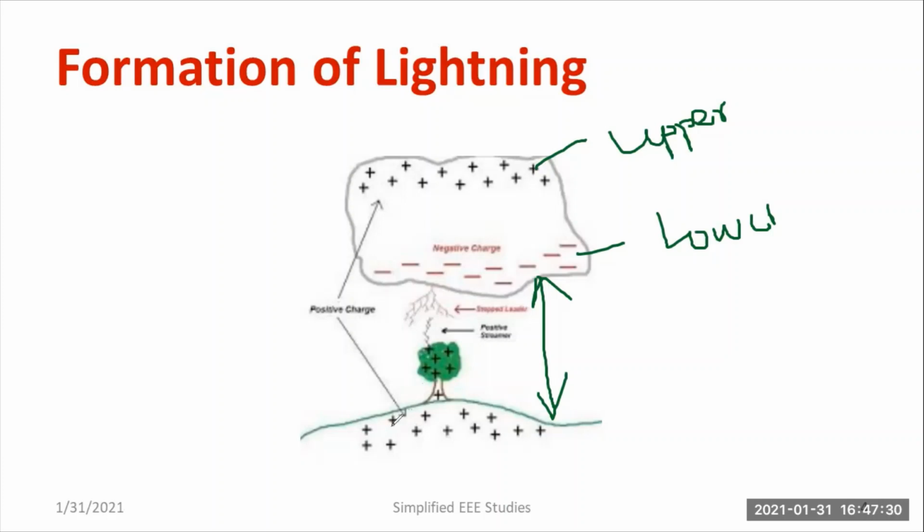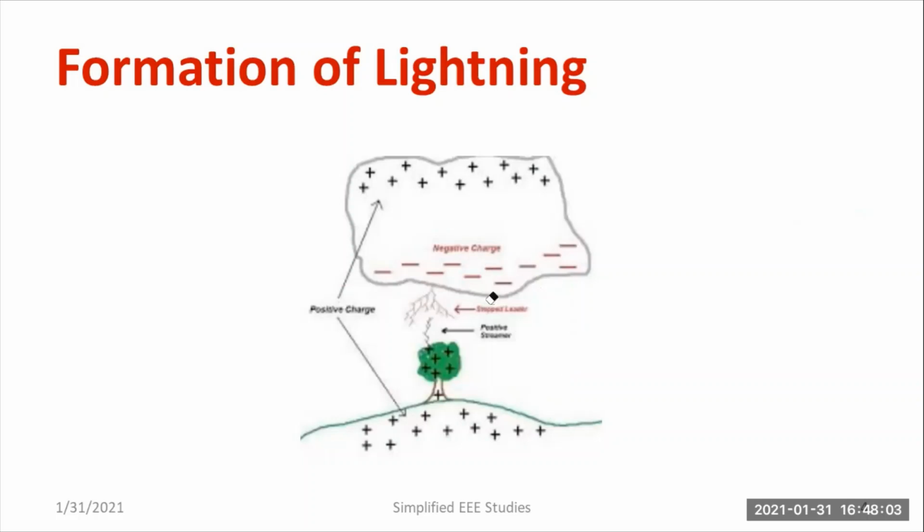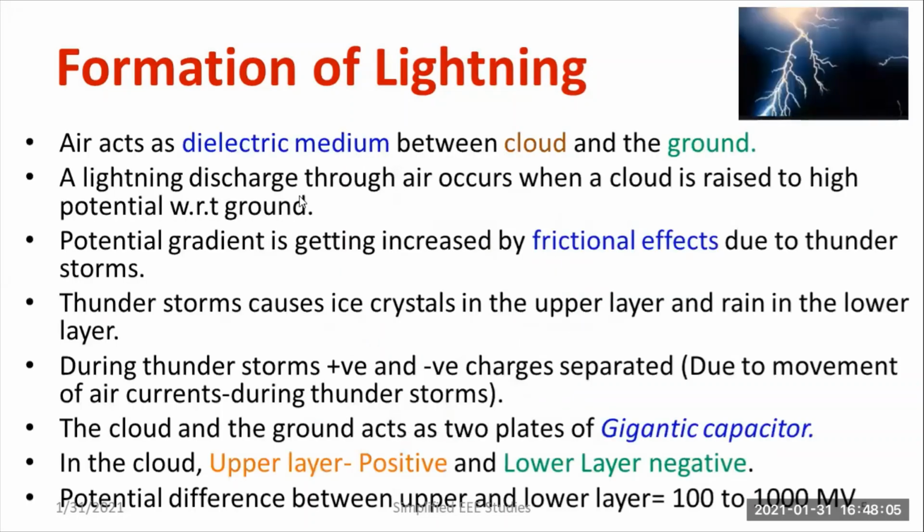So why earth is positive, that answer I will be telling you right now. The bottom side of the cloud is negative. So we can say that due to the induction principle, definitely the earth portion will be positive. So the cloud will be considered as negative charge and earth will be considered as a positive charge. Clear? So let us explain how the discharge will take place from the cloud. Let us have a brief discussion.